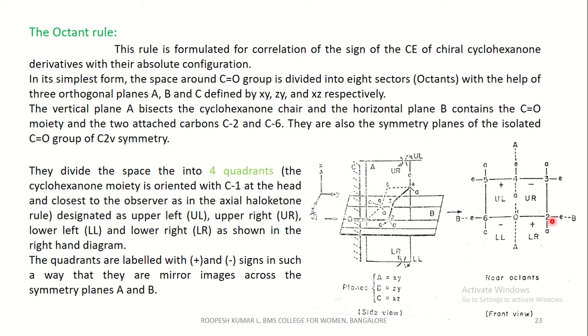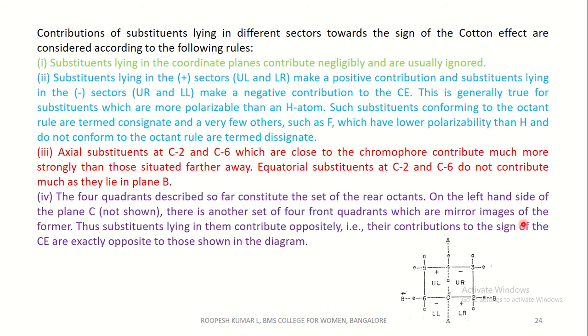The quadrants are labeled with positive and negative signs in such a way that there are mirror images across the symmetry planes A and B. And you can see there are opposite signs. The contributions of substituents lying in different sectors towards the sign of a Cotton effect are considered according to the following rules.